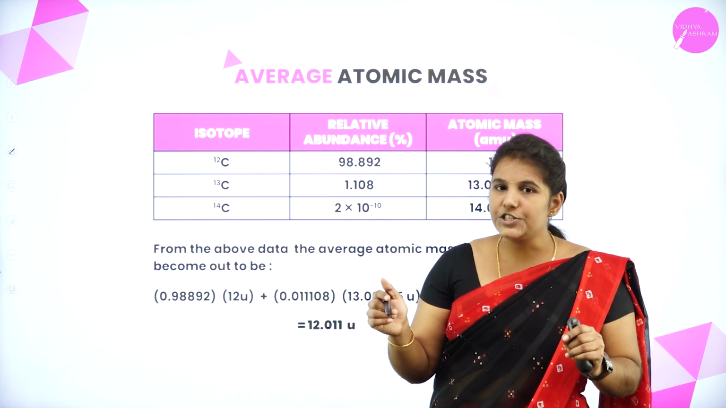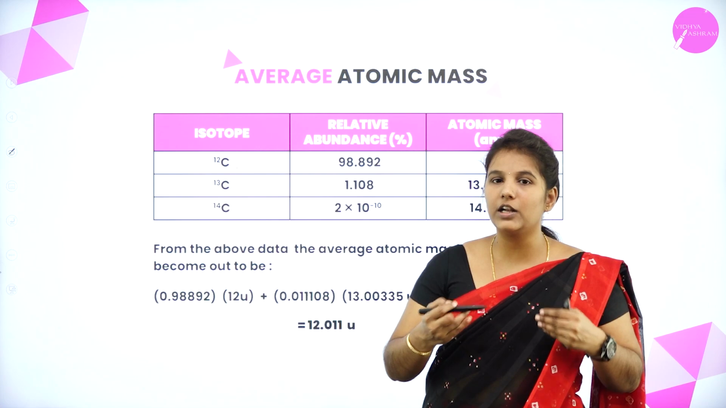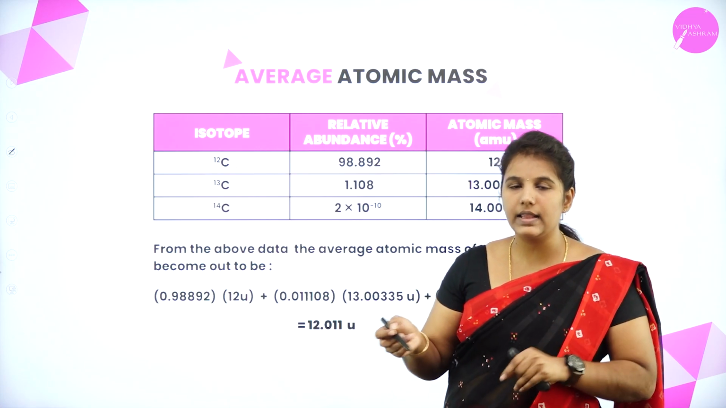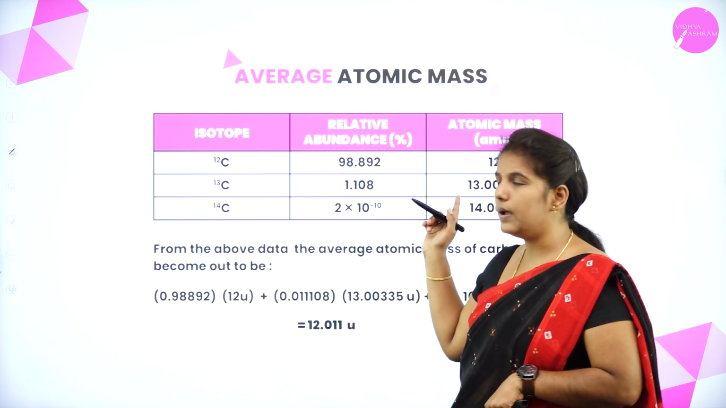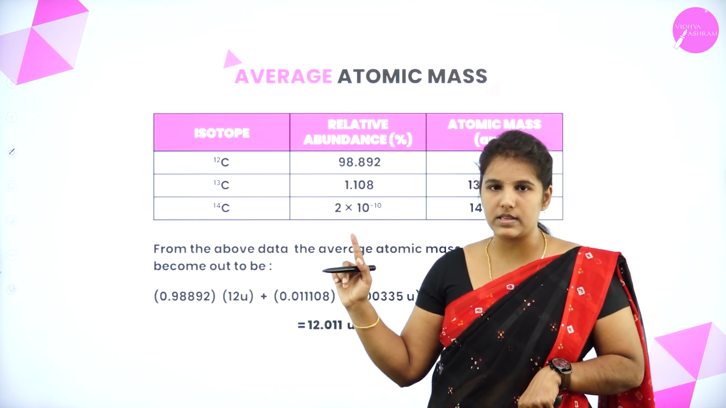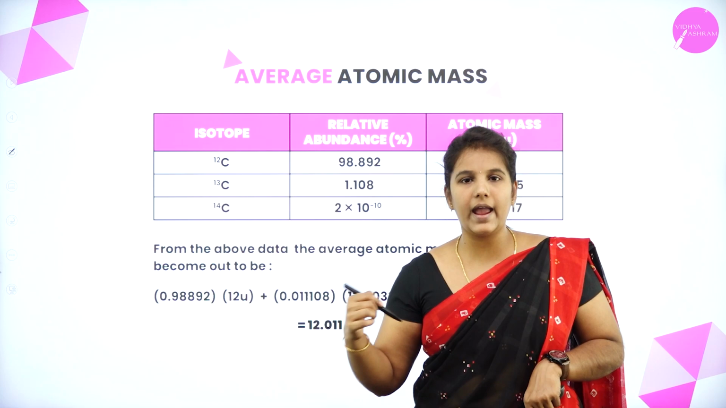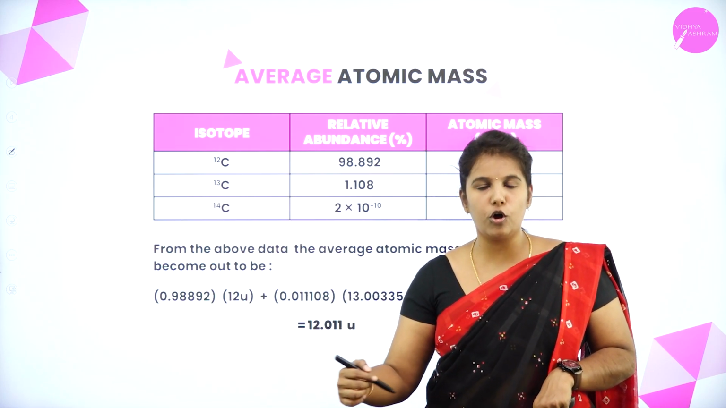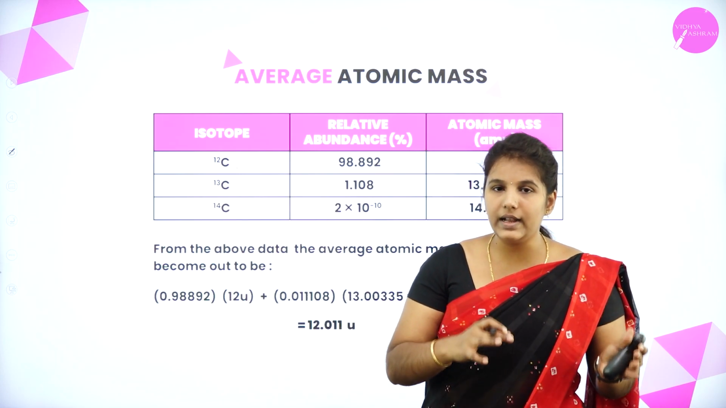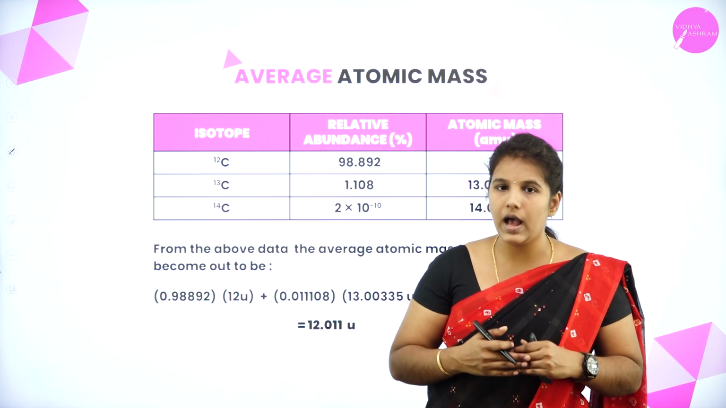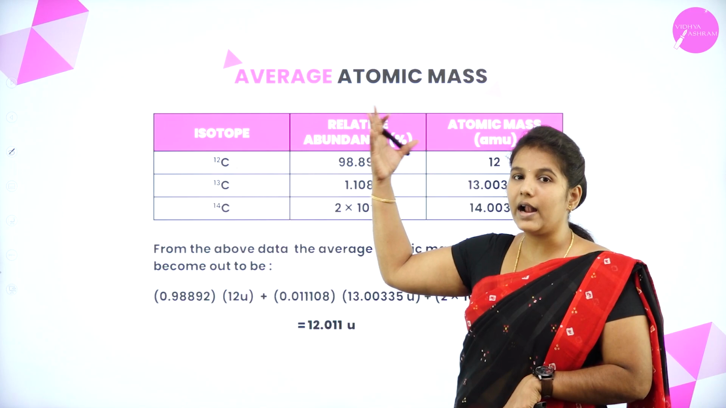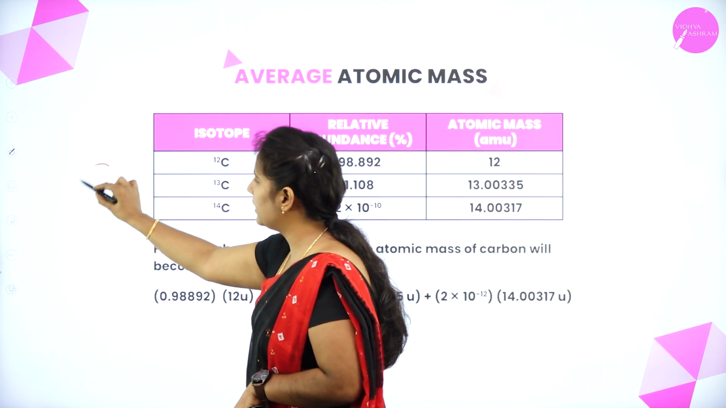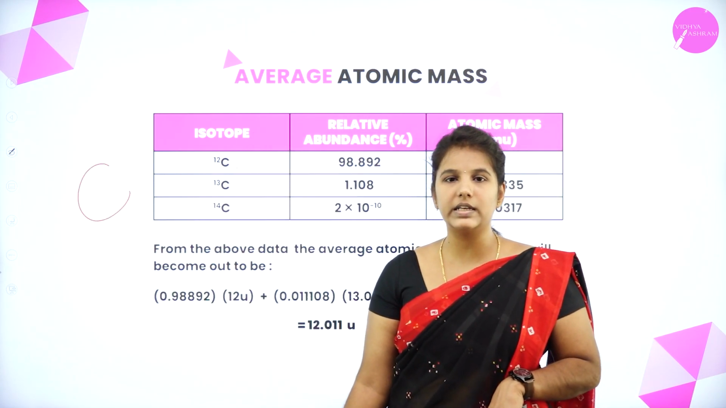So this is a single element which is found in 3 different isotopic forms. Then in such cases, how to calculate the atomic mass? By taking the average of the abundance and also by taking the atomic masses. So for each isotope, we have to consider the relative abundance along with the atomic masses. Then we can easily identify the atomic mass of the carbon.